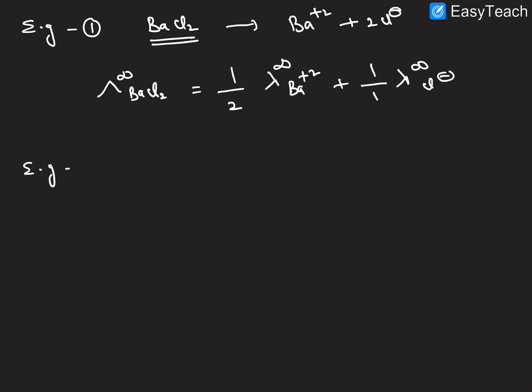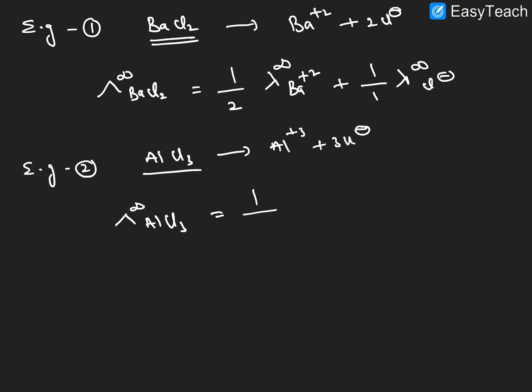Next, example 2, AlCl3 at infinite dilution. AlCl3 is dissociated into Al plus 3 and 3Cl minus.